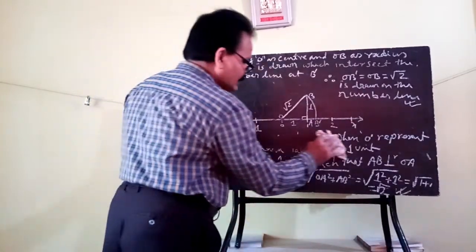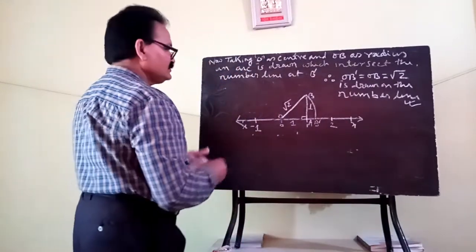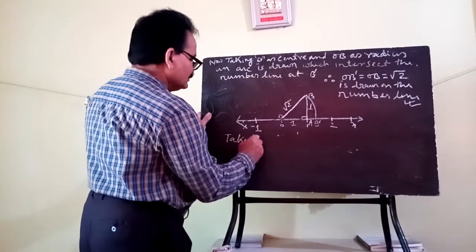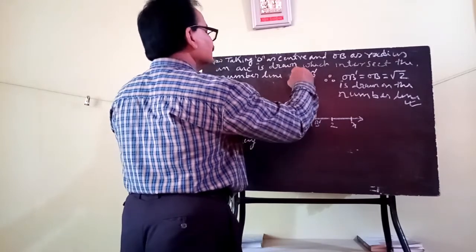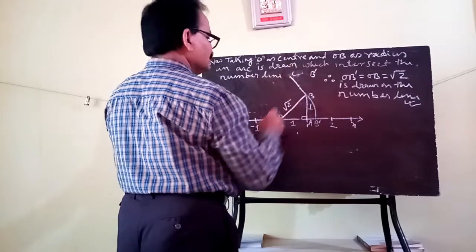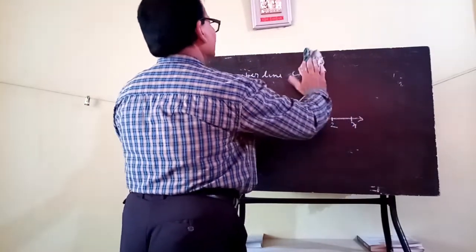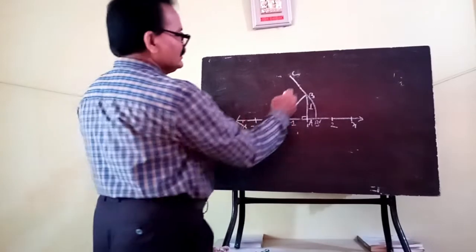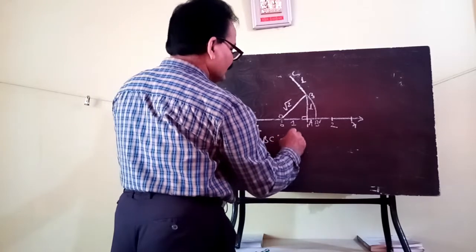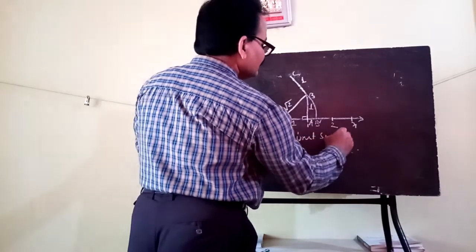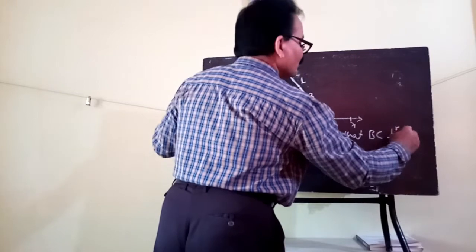Now after writing this part, again you have to write: taking BC as your 1 unit, say this is your C, such that this BC is perpendicular to OB.